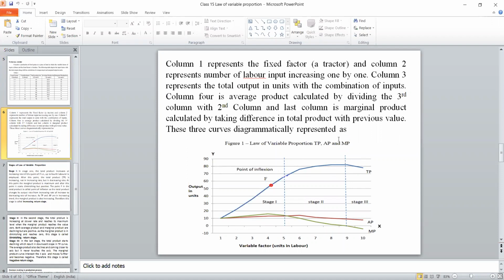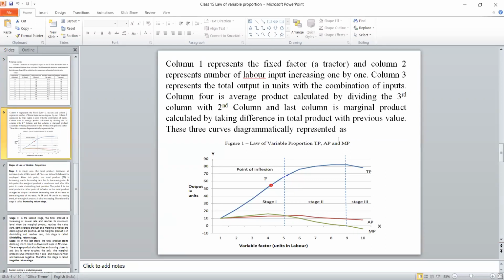The red one is the average product and the green one is the marginal product. That will be the total product. It has been divided into three stages. When it is increasing at an increasing rate, it is stage 1. When it is increasing at a decreasing rate, it is stage 2. And when it starts decreasing, it is the third stage. That is one particular section; a question is possible.